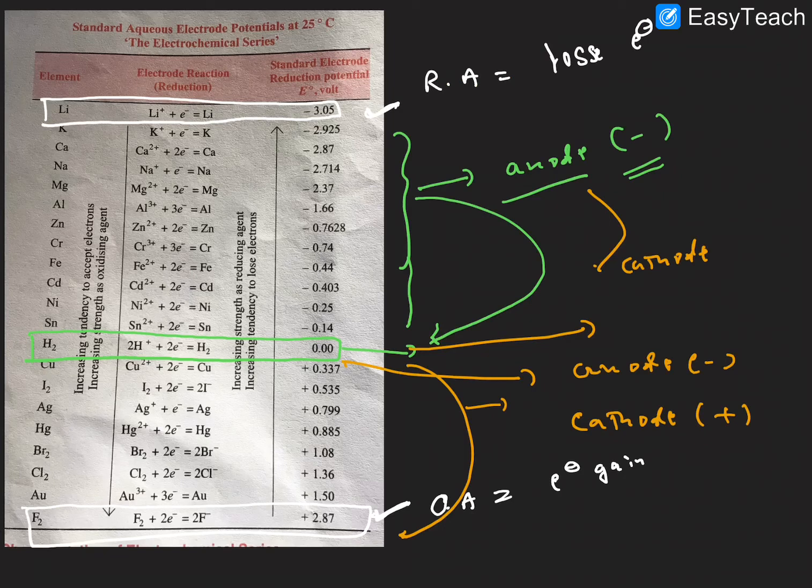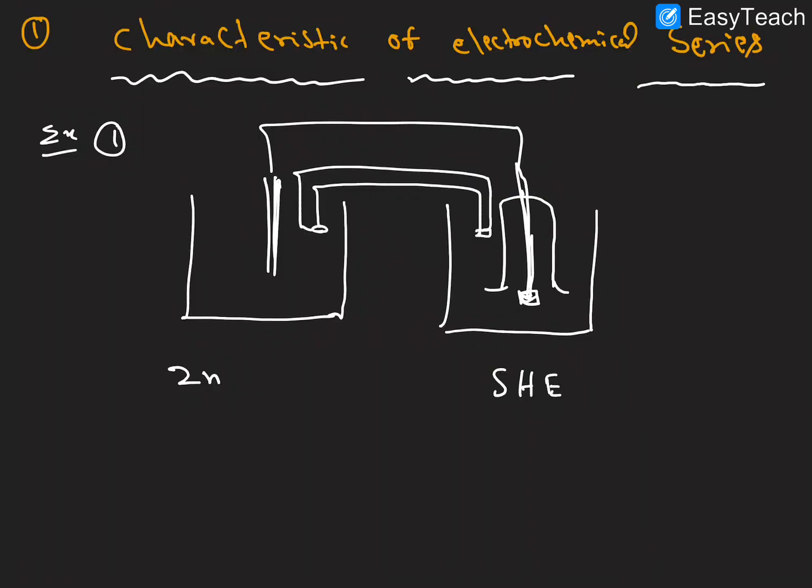This is the zinc value and this is the hydrogen value. Zinc has a more negative value, so zinc acts as the anode. Hydrogen acts as the cathode, and this has positive value. I hope it is clear how to decide whenever an electrode is connected with hydrogen.